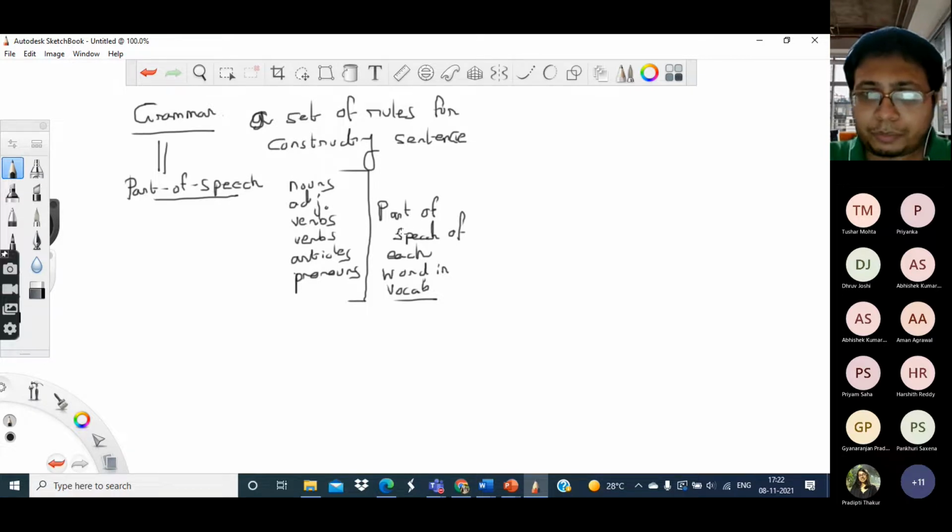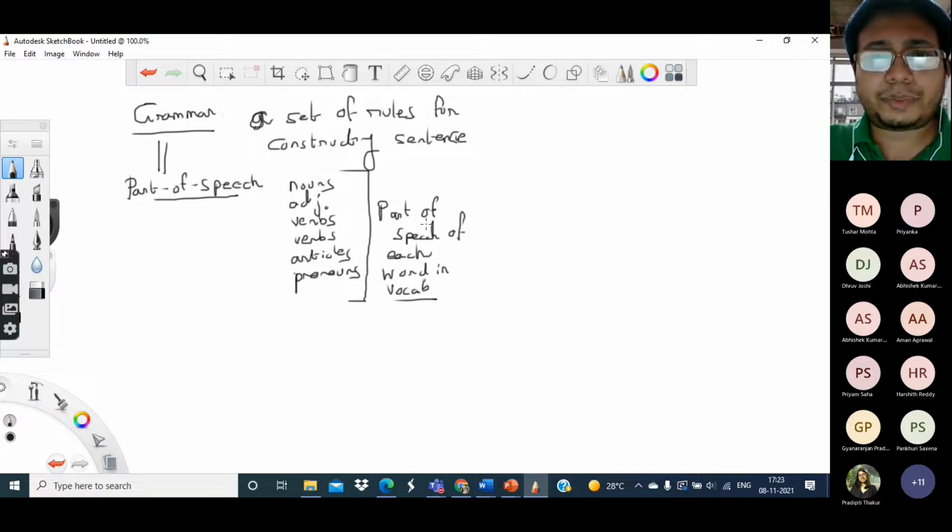But the problem, if we do such a thing, is how will I know which word is what part of speech? So this brings us to the problem of part of speech tagging, or POS tagging.